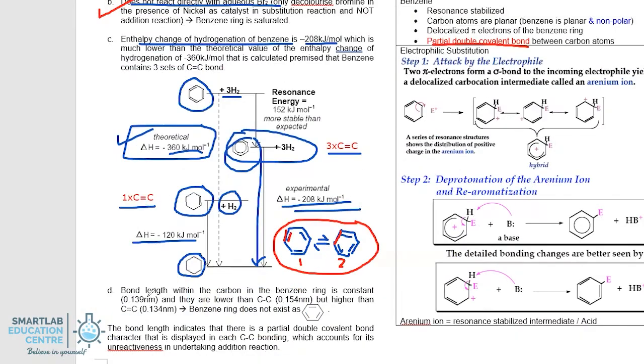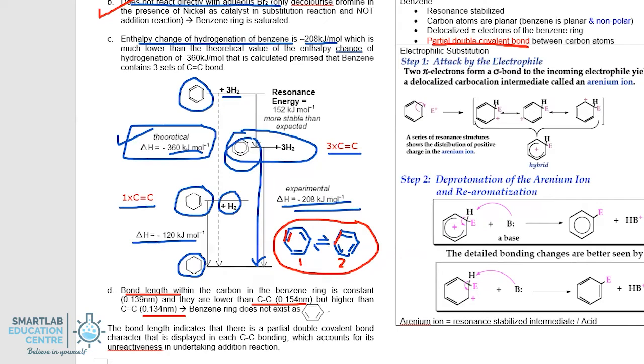The last part is that in terms of the bond length between the carbons, it's interesting to note that the actual bond length, when measured, is between 0.134 nanometer and 0.154 nanometer, which means it's between the single and the double covalent bond, which again indicates why benzene has partial double covalent bonds.